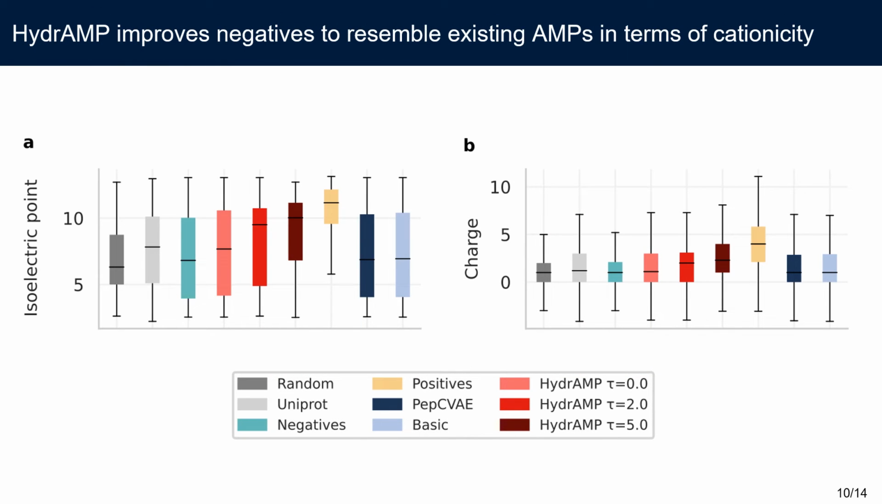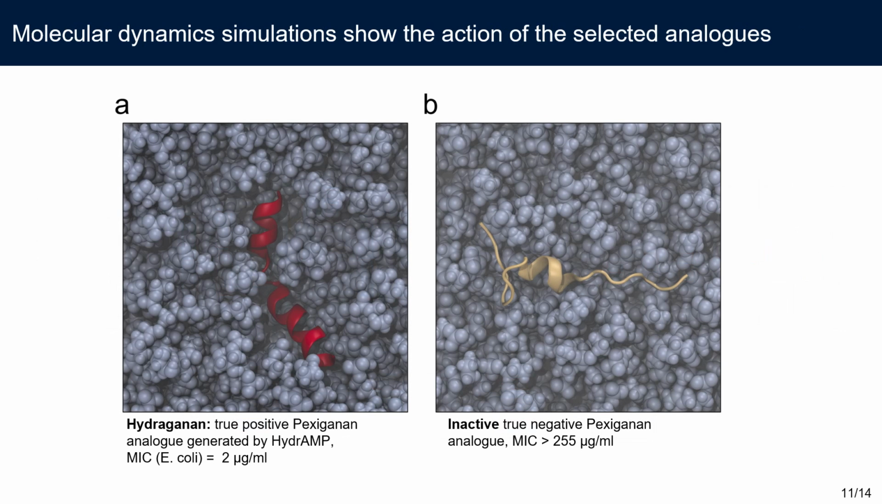Our model can convert a peptide without antimicrobial activity into a peptide resembling AMPs in terms of isoelectric point and charge. Although for low temperature this improvement is small, larger temperature inflicting more changes in the amino acid sequences leads to analogues resembling known AMPs. We selected a positive and a negative analog of pexiganan for further validation.